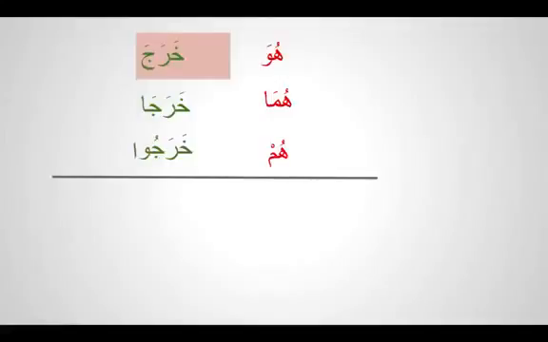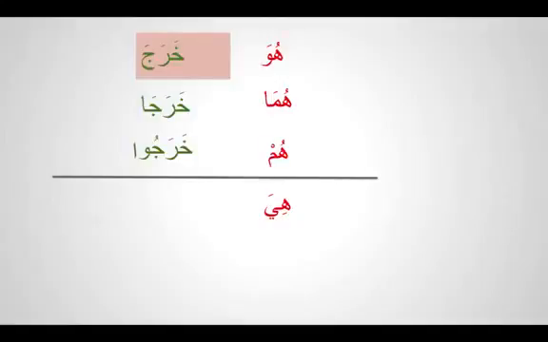The ta marbuta is only for nouns. So how do we know that it is she left, not he left in Arabic? Same as in a noun, we bring another ta, but this time it's not ta marbuta, it is a ta maftuha. So we bring a ta maftuha to represent that the action has been done by a female. So if you see this, then you know you're not talking about he, you're talking about she.